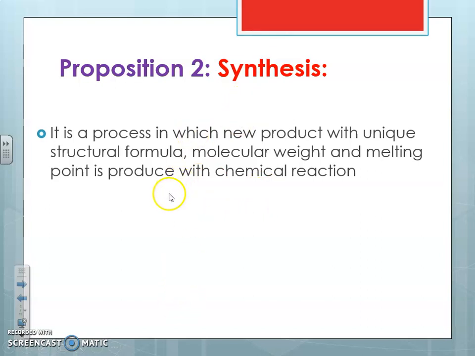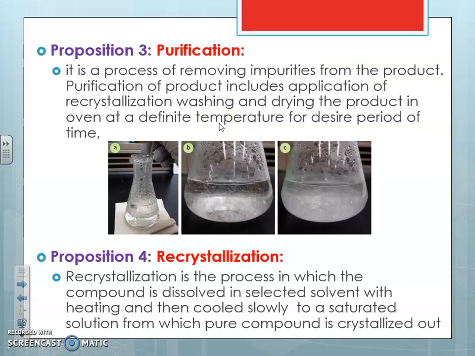Meaning, we are getting a new product. We are using aniline as a precursor and we are getting acetanilide as a new, unique product. A new product will definitely have a new structural formula, a new molecular weight, and a new melting point. So this making of a new product by means of a chemical reaction we call synthesis. We are doing the synthesis in this experiment.